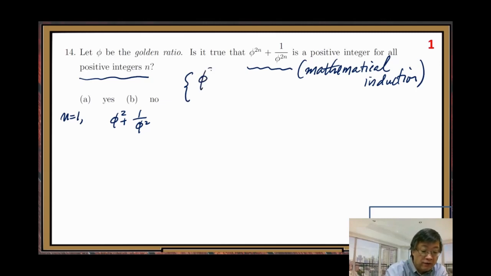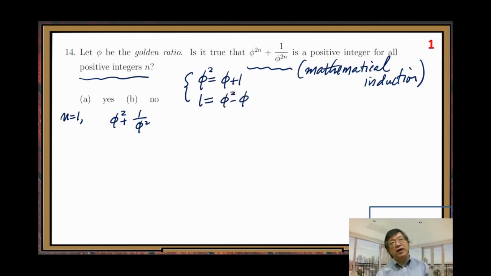Phi squared equals phi plus 1, right? That is the first property. The second property: 1 equals phi squared minus phi. So these are the 2 properties. Now, let us try to simplify this expression. The most complicated part is the fraction part, so we want to simplify it: 1 over phi squared.